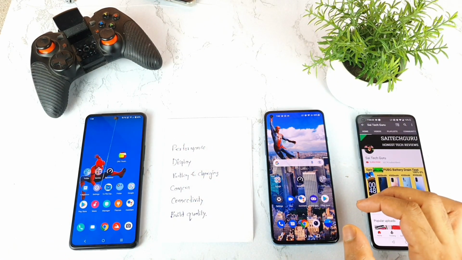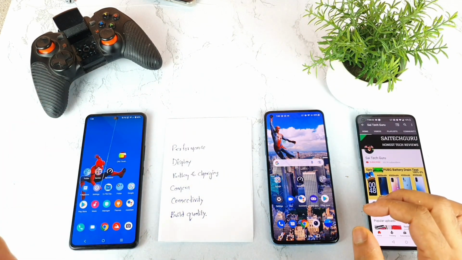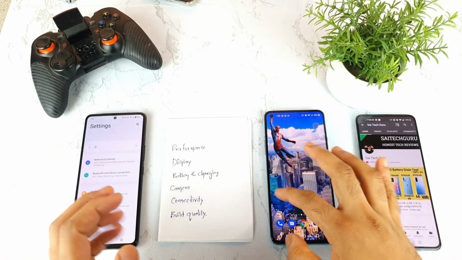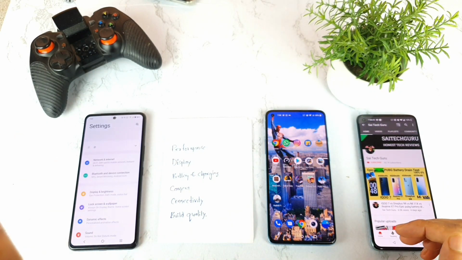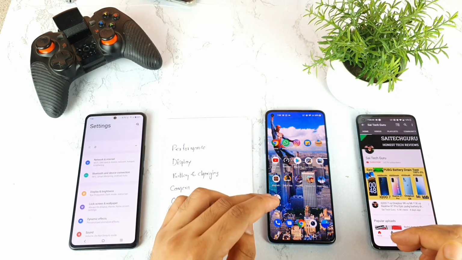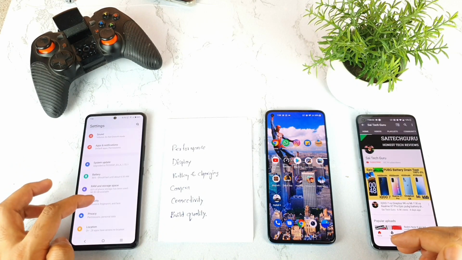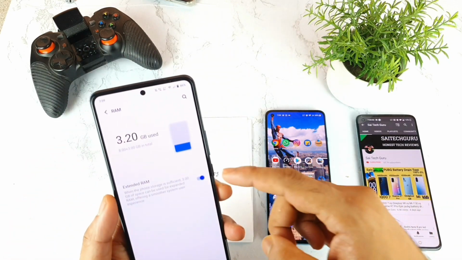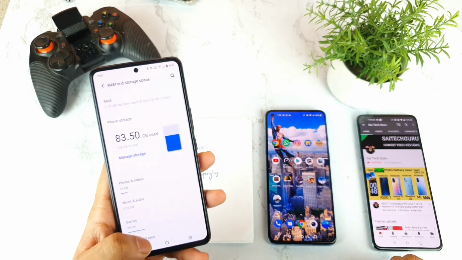In terms of performance, which phone will I pick? Absolutely, I'll pick the iQOO 7 smartphone. The reason is that just before this video, I uploaded a speed test comparison between both phones, testing 15 applications, from games to apps. The iQOO 7 did outperform the OnePlus 9R in plenty of applications and games, so watch that video and you'll understand. The main reason can be the external RAM, but I'm not sure. I'll try testing without using external RAM. But having external RAM is a really good option, which gives you flexibility in RAM management and utilization.